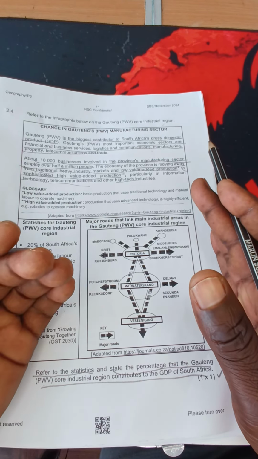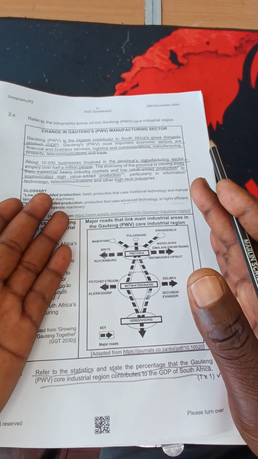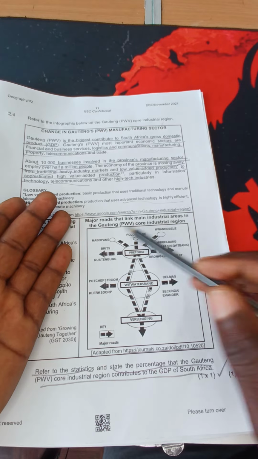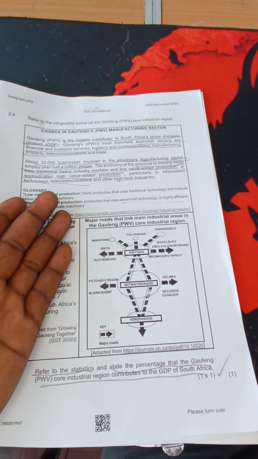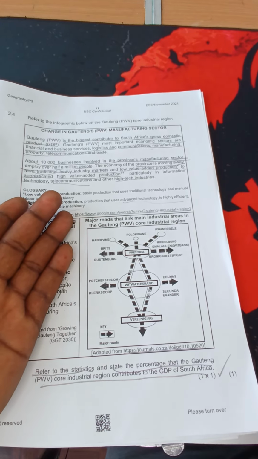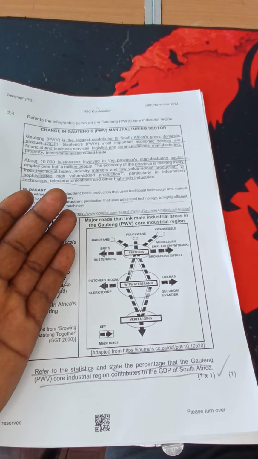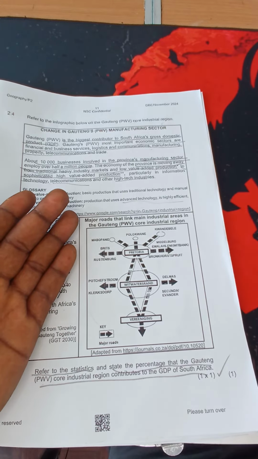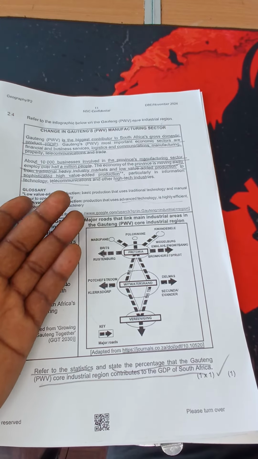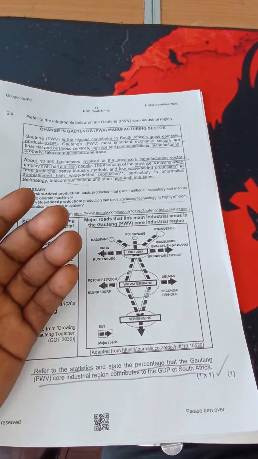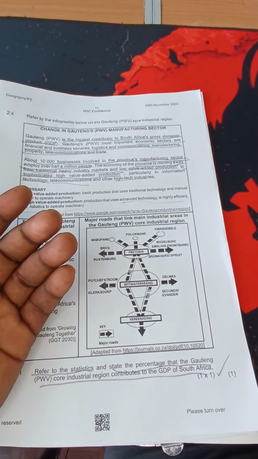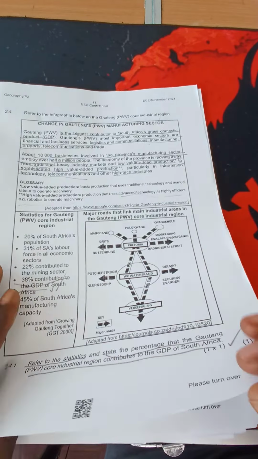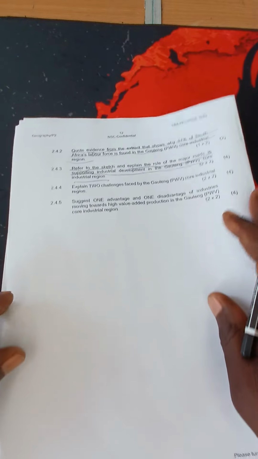Then also the dense network of roads creates greater accessibility, which makes this place, PWV, the most accessible industrial core region. That's basically what you're talking about. The shortest possible distance to the towns and cities is available, making it cost effective. Effective road network will attract investors, decreases traffic congestion, and allows rapid delivery of products. So that is the role that is being played here.